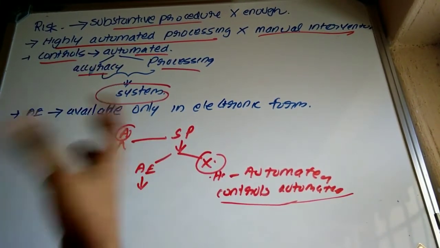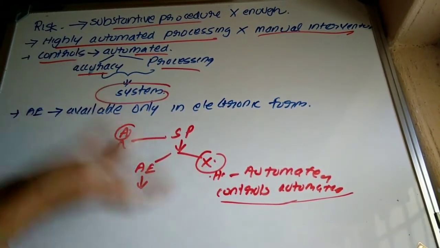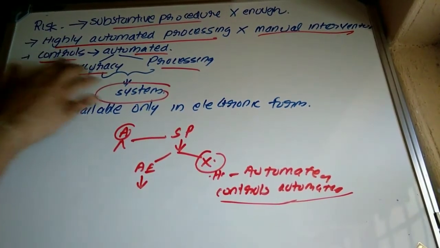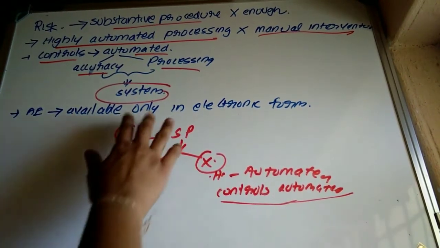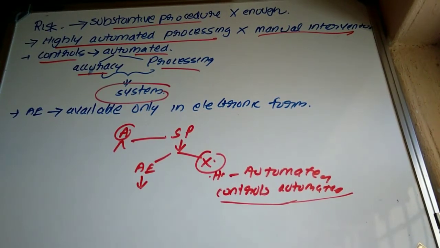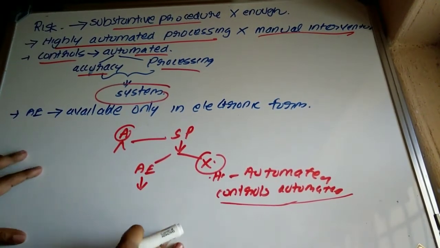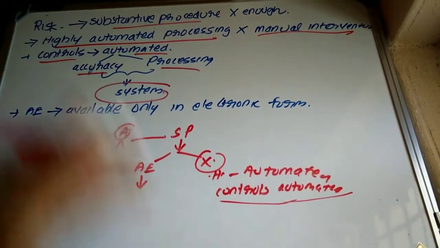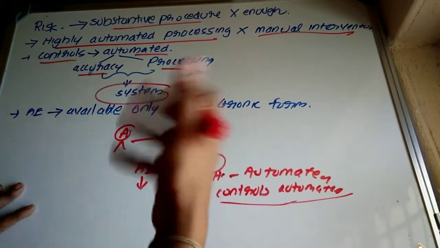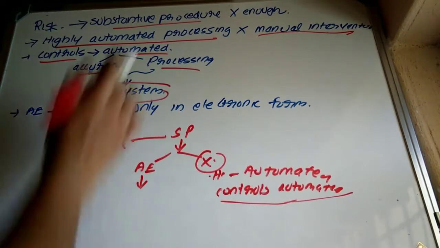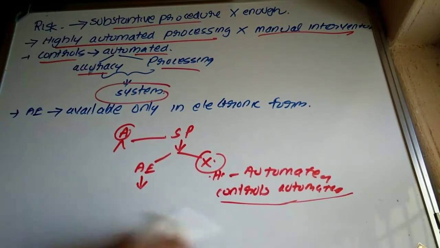So if the controls are automated, the accuracy of the system, or of the transactions and activities undertaken through these controls, will depend upon the accuracy and processing of the system. Then audit evidence is available only in electronic form. This also creates some problems while applying substantive procedures. So the auditor may determine that in the following cases substantive procedure is not adequate. First, highly automated processing, where transactions or information are automatically processed with no human intervention, the chances of non-applicability or less appropriateness of substantive procedure will exist.